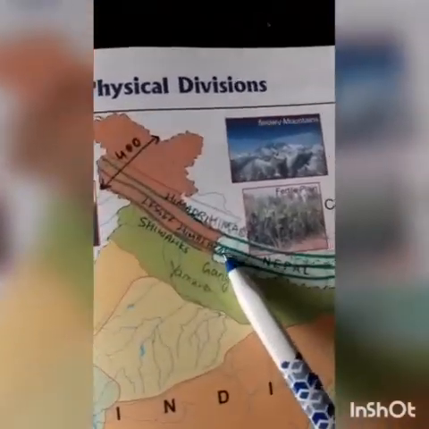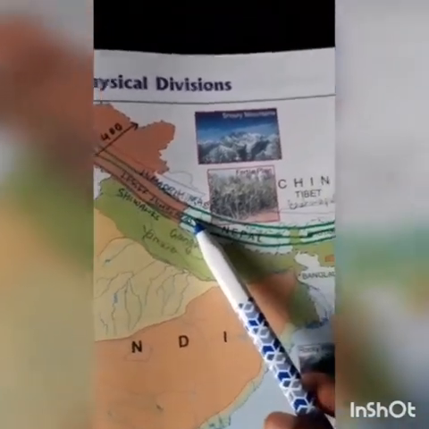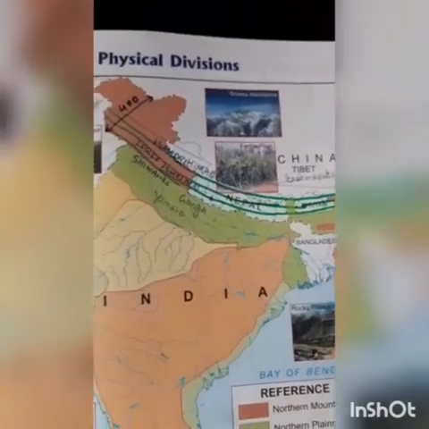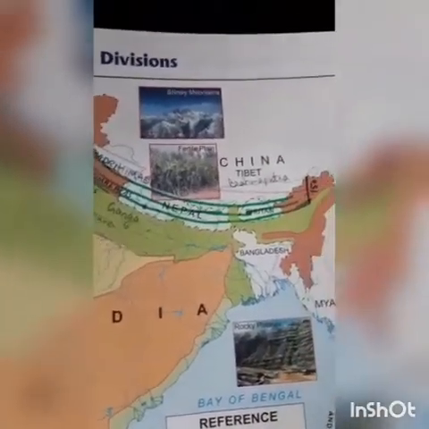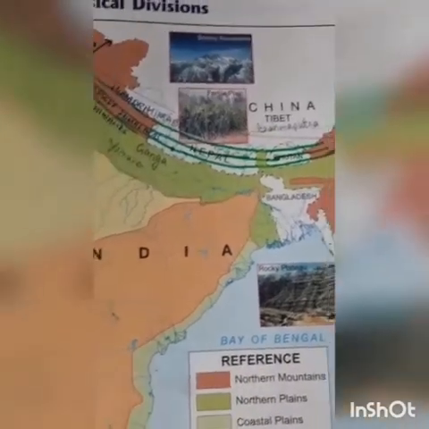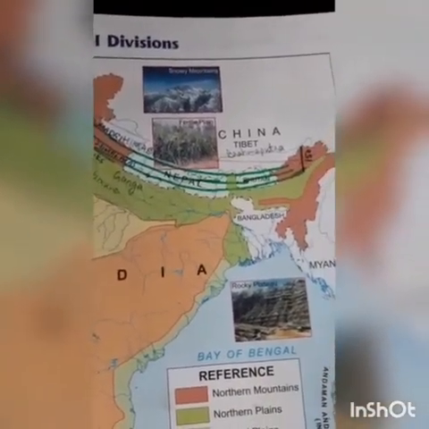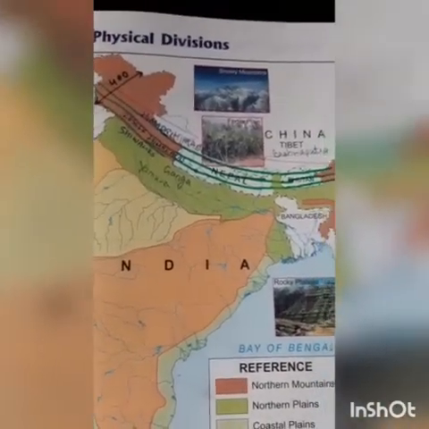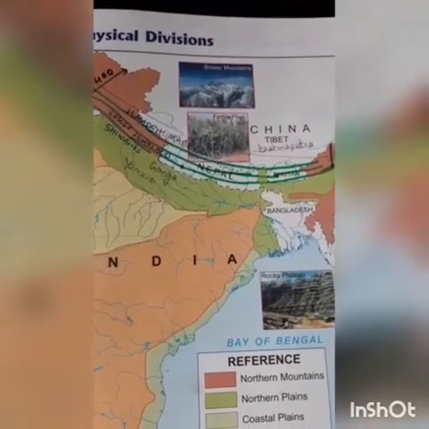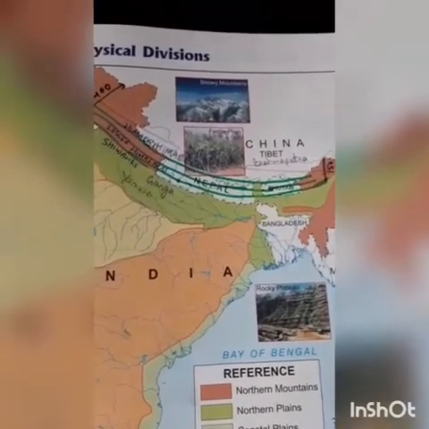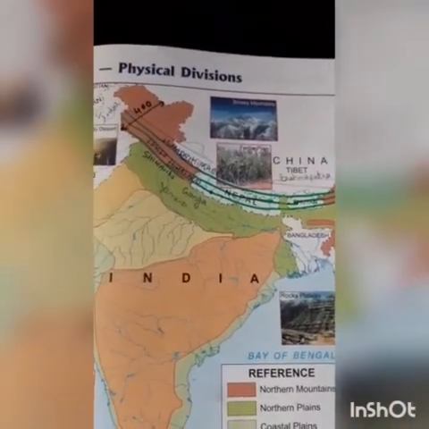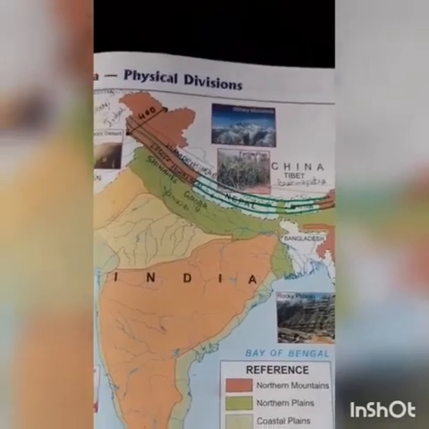Second is the Lesser Himalayas. Lesser Himalayas, which lie toward the south of the Great Himalayas, is its most important mountain range. The main mountain range is Pir Panjal. Pir Panjal is the largest range in the Lesser Himalayas, and Dauladhar, Mahabharat range are also found here. And valleys like Kashmir Valley, Kangra Valley, Kullu Valley are present here. And here are some hill stations like Kullu Manali, Kufri, Shimla, Mussoorie, Nainital, etc.